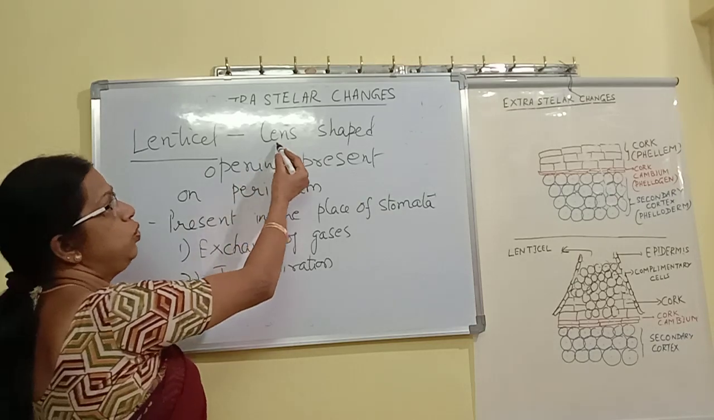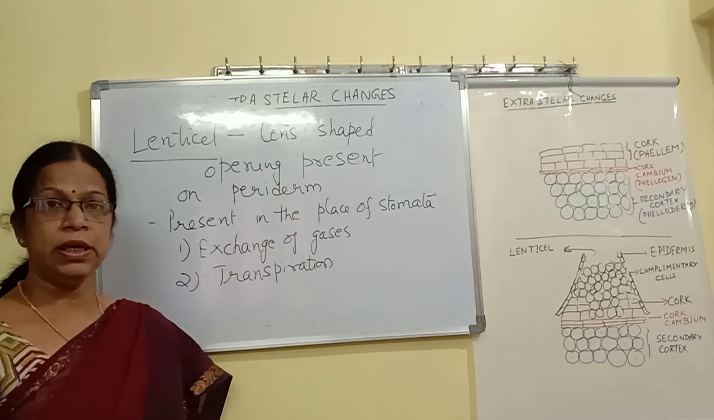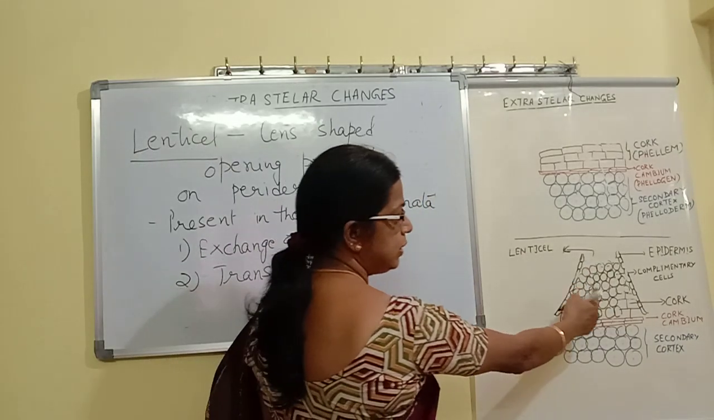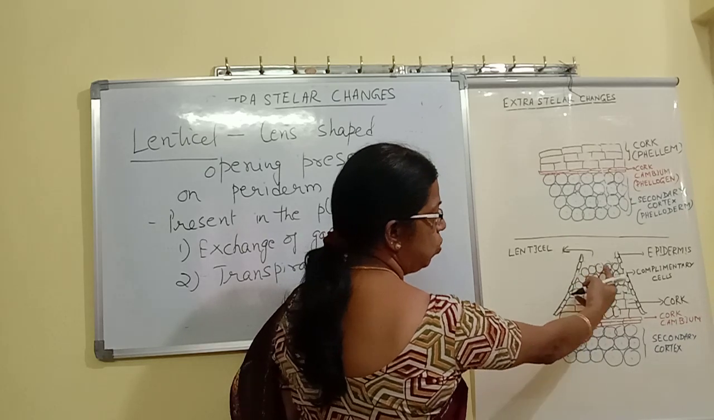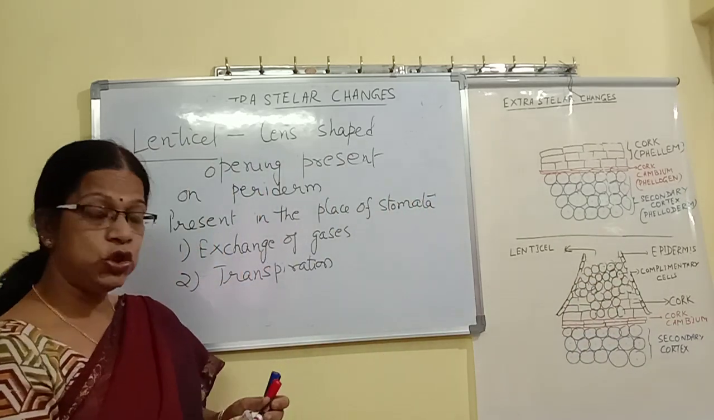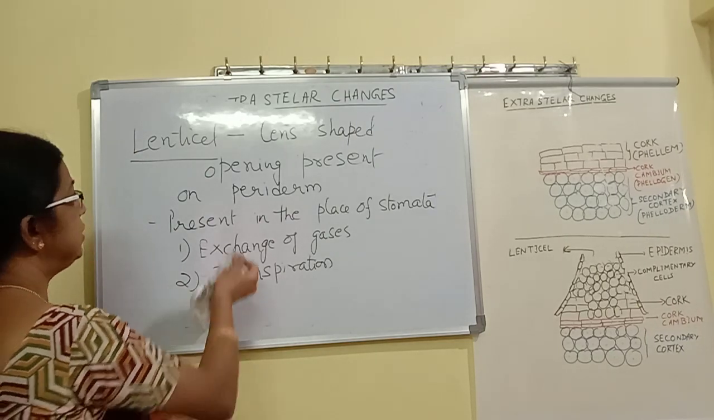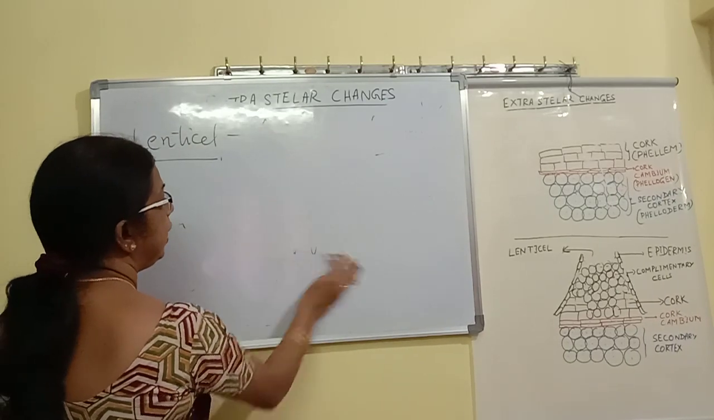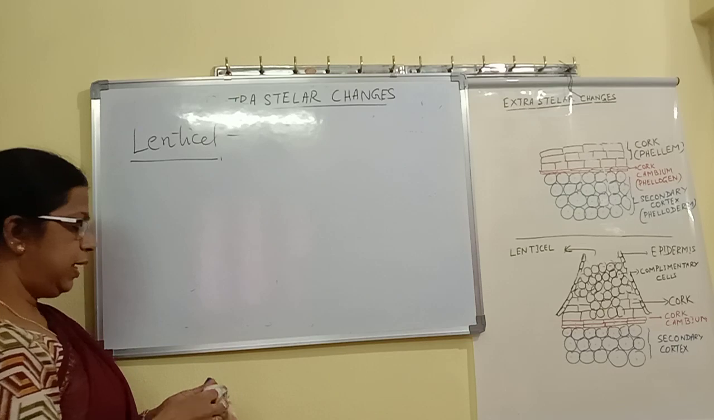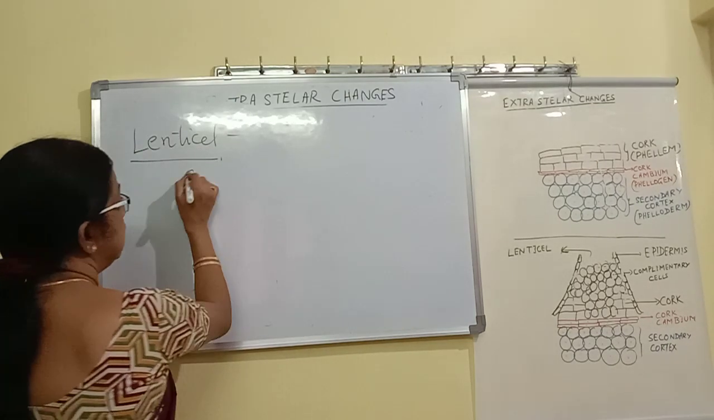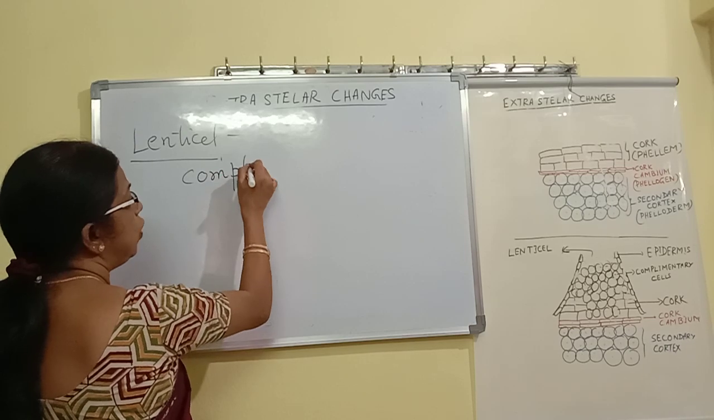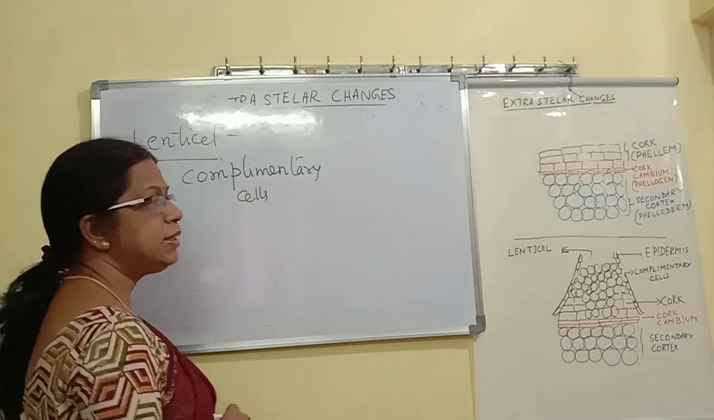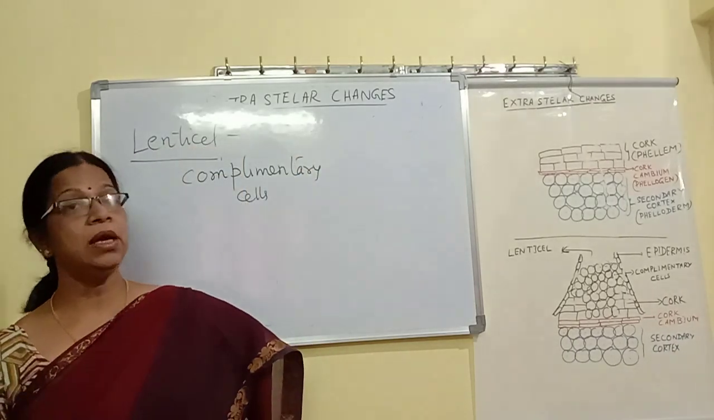I told you lenticel is a lens-shaped opening. So it appears externally as a lens-shaped structure. The inner part of lenticel, if we observe, consists of a loosely arranged parenchymatous tissue. And this loosely arranged parenchymatous tissue forms the cells called complementary cells. So what are complementary cells? They are loosely arranged parenchymatous cells.